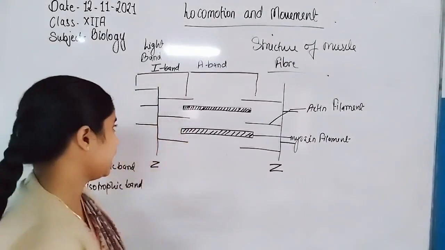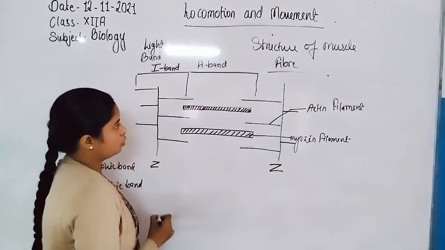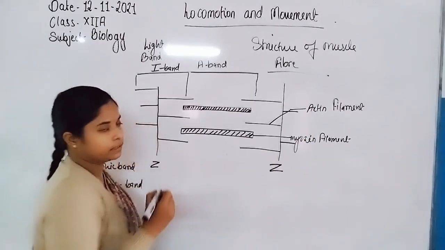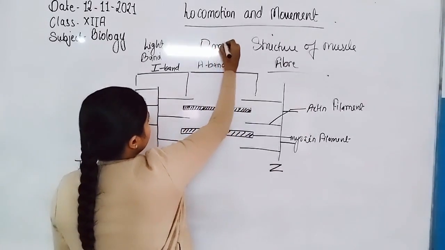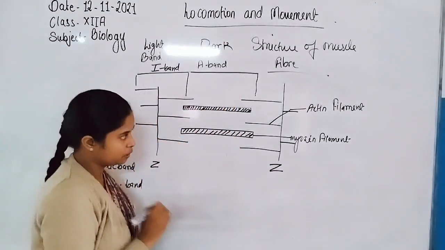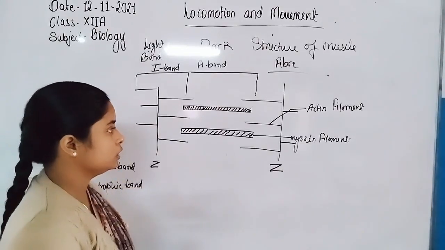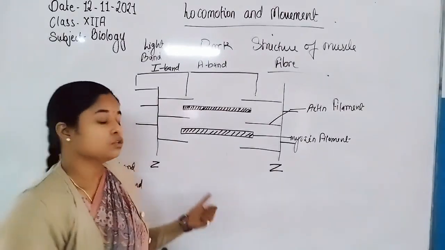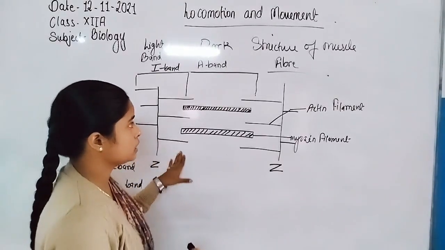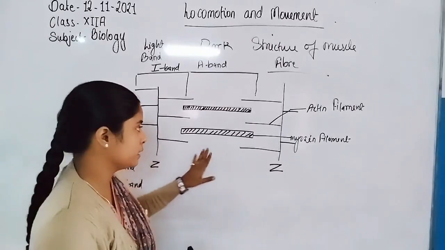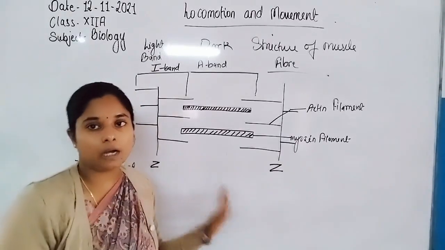A stands for anisotropic band, because it consists of both light and dark bands. Its appearance is dark due to the presence of myosin filaments, which are quite thick compared to the thin actin filaments. The I band has only actin, while the A band has myosin as well as actin.